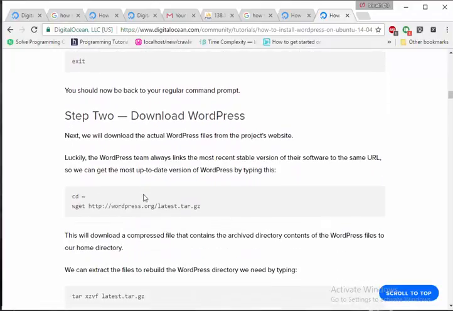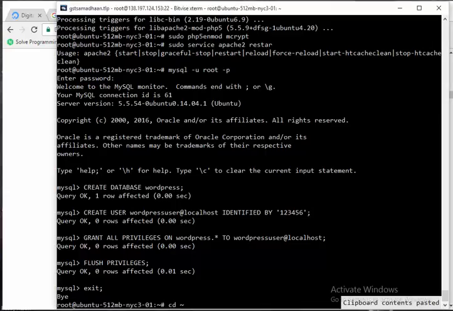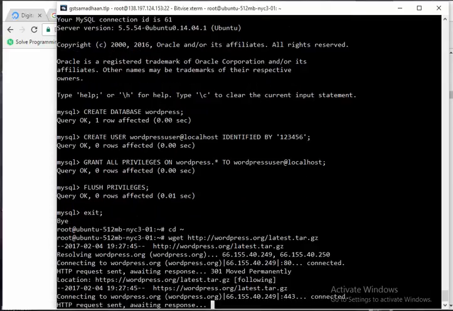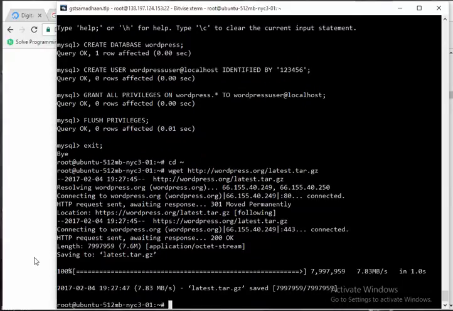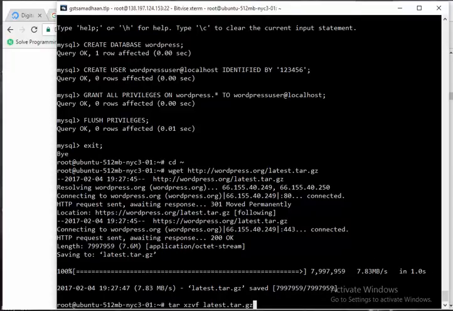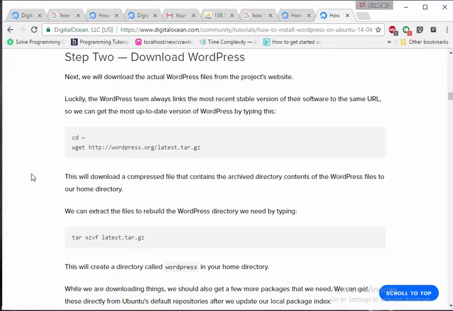Now we need to install the WordPress files. Just copy the first command and paste it here. It means if you have entered into any specific path, it gets you out of that path to the root folder. This is the command for it. Just copy the second one so that it downloads the tar file. Yeah, it has been downloaded and we need to extract that file. Just copy and paste it here, and it downloaded and extracted all the files, as you can see.